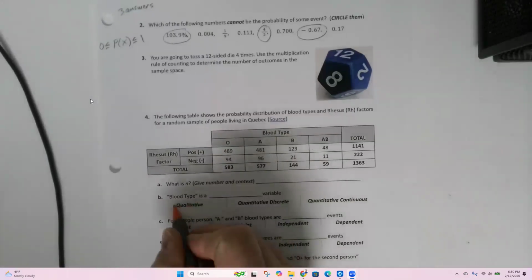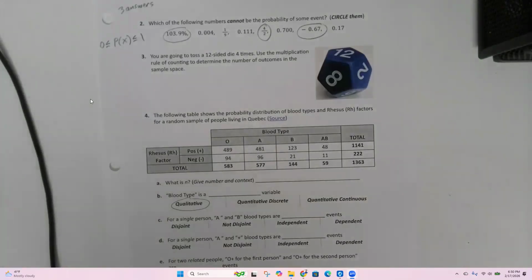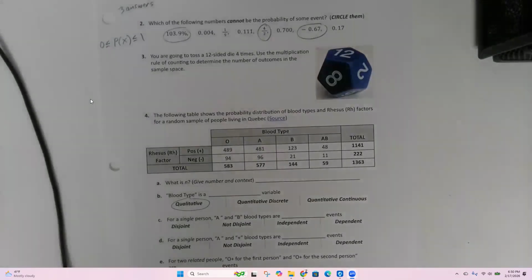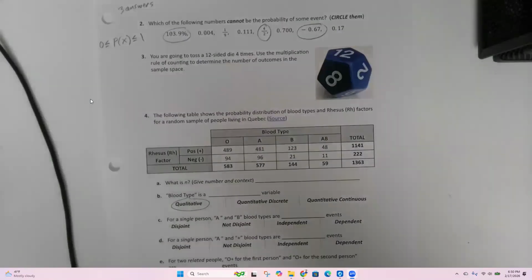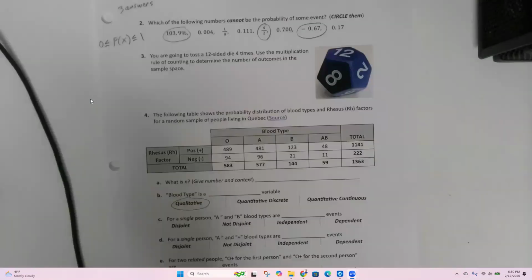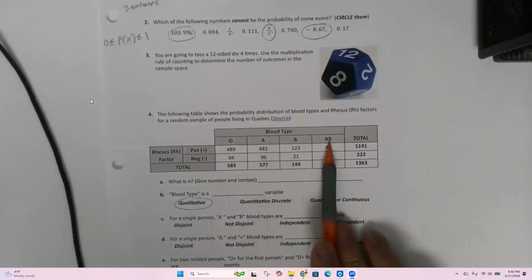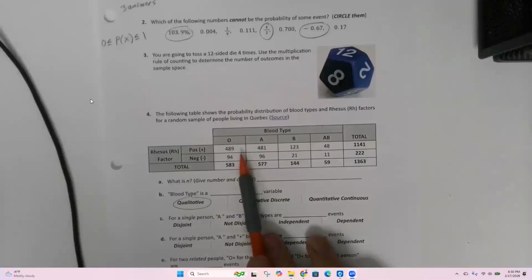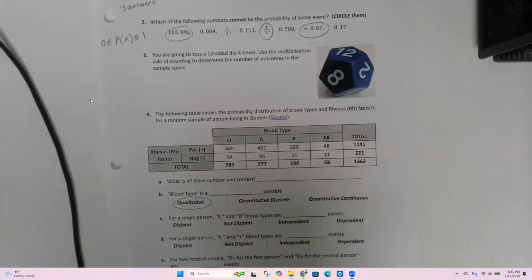Thank you, Jordan. It is qualitative. When we're talking about probability, most of the time, not always, but most of the time, we will be talking about qualitative data. Because if I asked you, Gabby said she's blood type A. Is A plus B equal AB? No, you can't do math on that, right? There are numbers here, but these are not numbers. This is not blood types. This is how many people have blood type A.